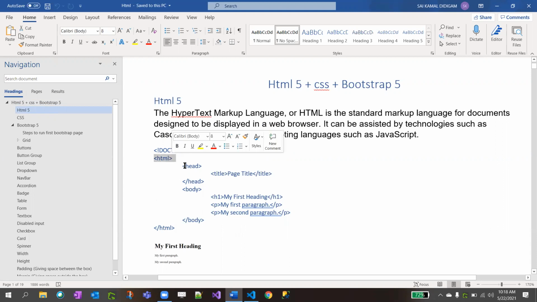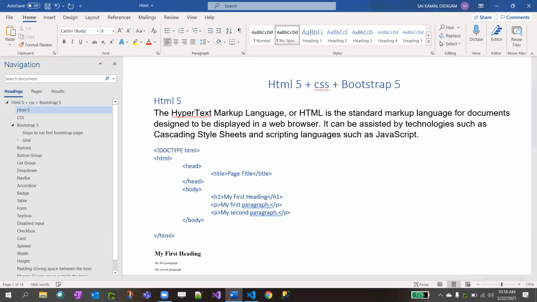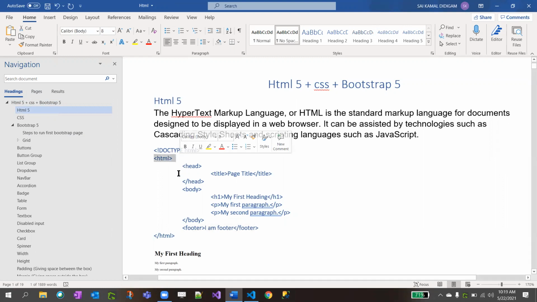In HTML there are three sections: a parent HTML tag, and head and body. There is also a footer. Footer means the very bottom. In this example, this section is the footer, the header could be this section, and this could be the body. So just to reiterate: HTML, head, body, footer.